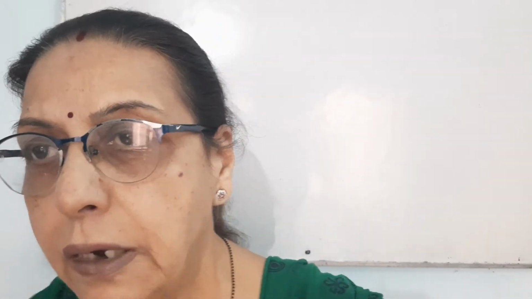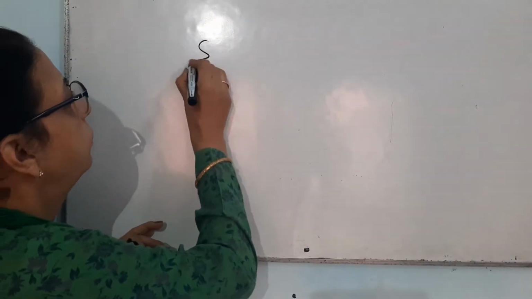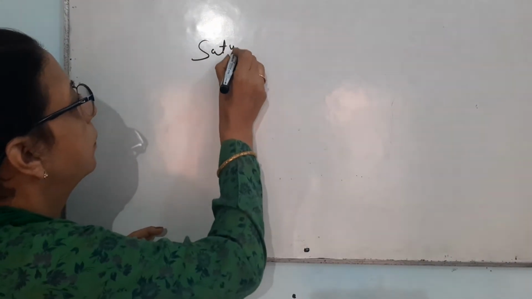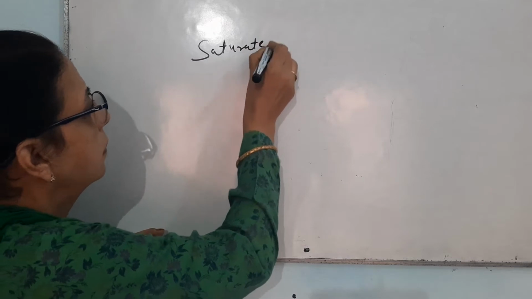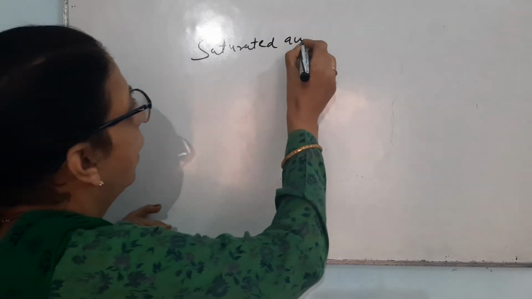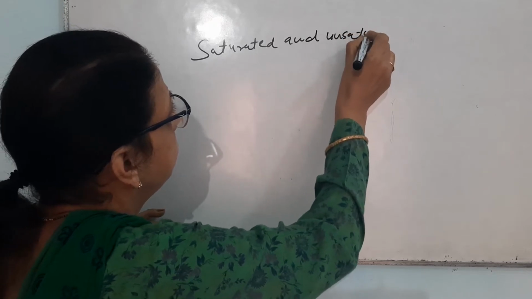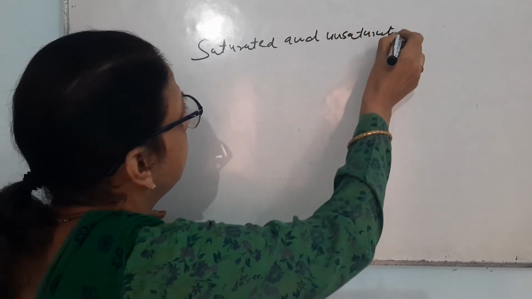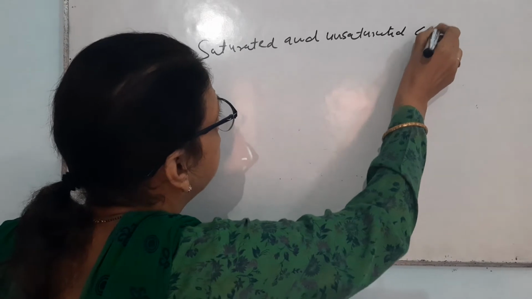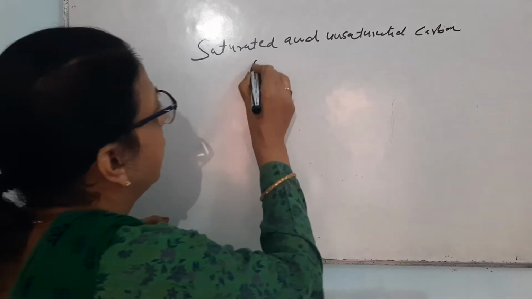I have already told you about saturated and unsaturated carbon compounds.